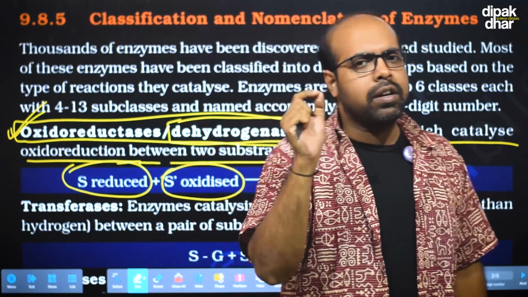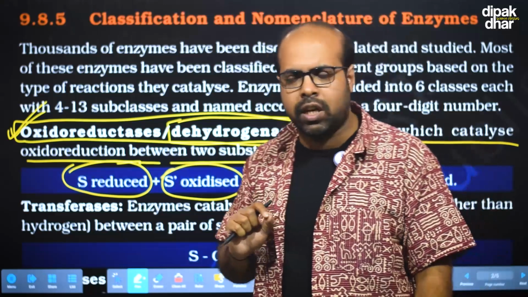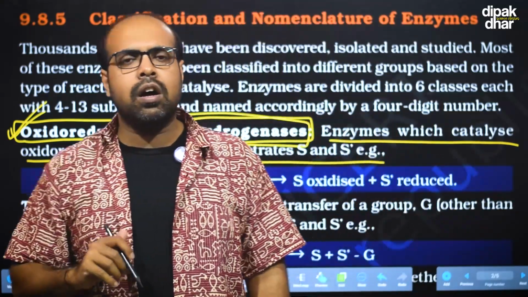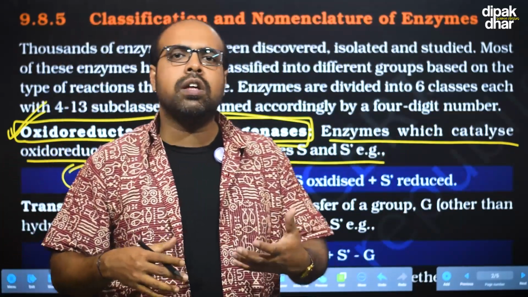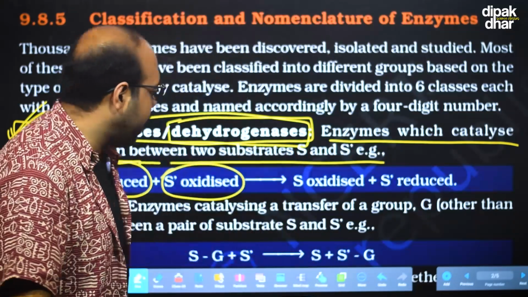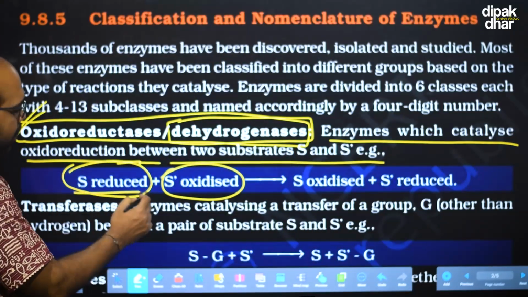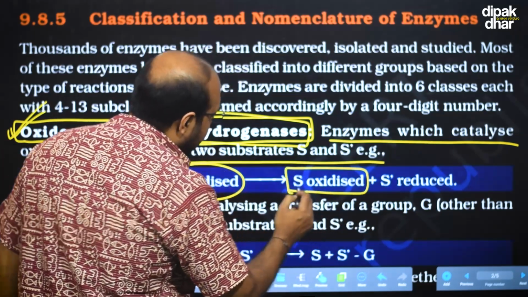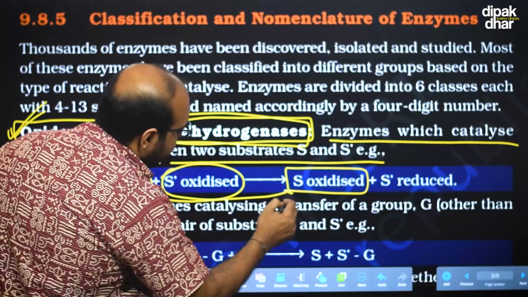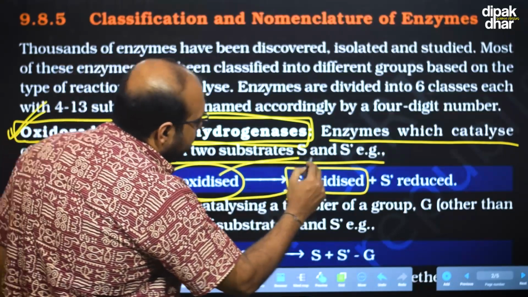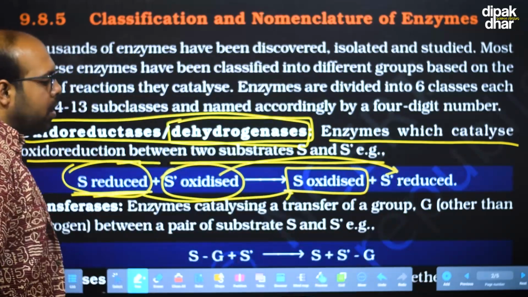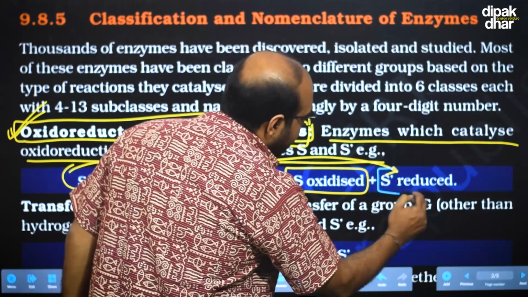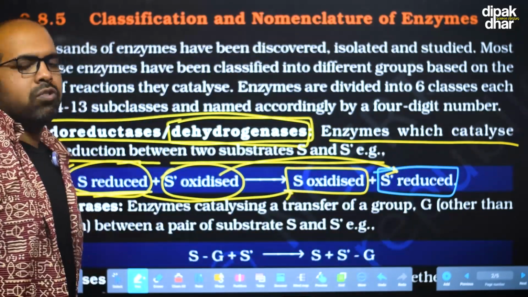Whenever you find an enzyme that ends with dehydrogenase, the enzyme is definitely involved in oxidation reduction reactions. So the substrate S which was in the reduced state is now oxidized, and S prime which was oxidized is now reduced.